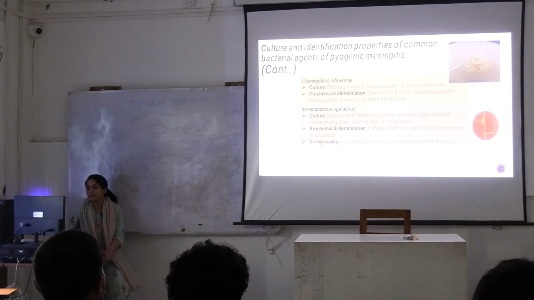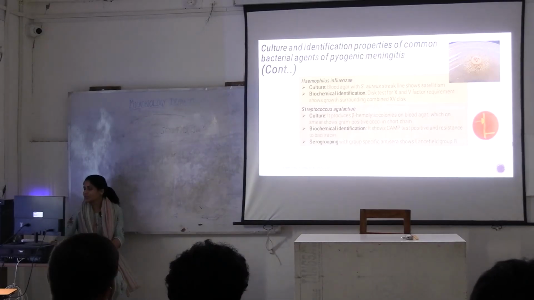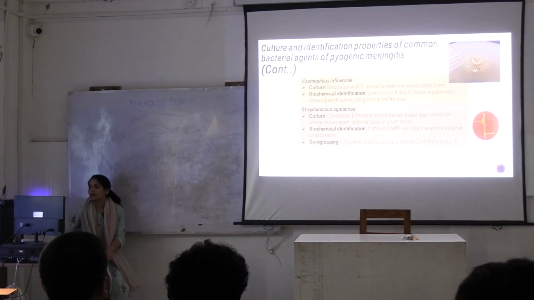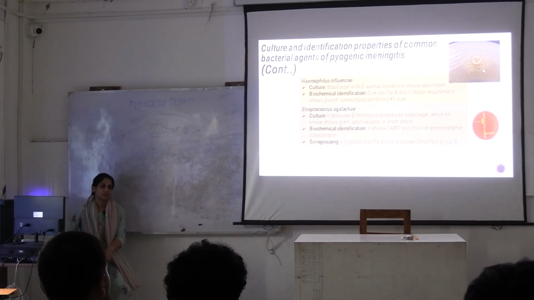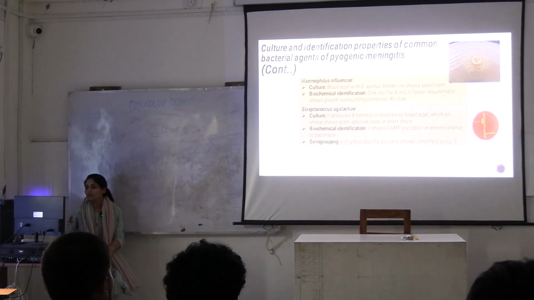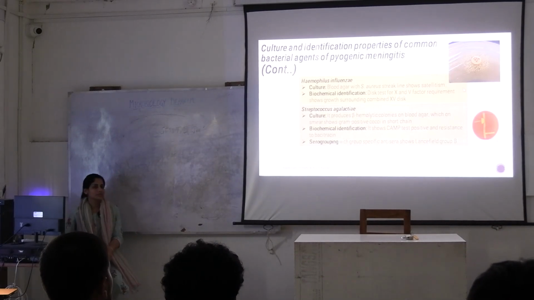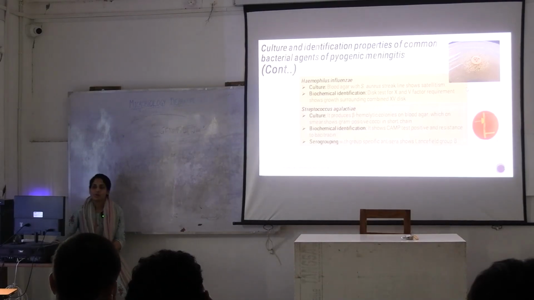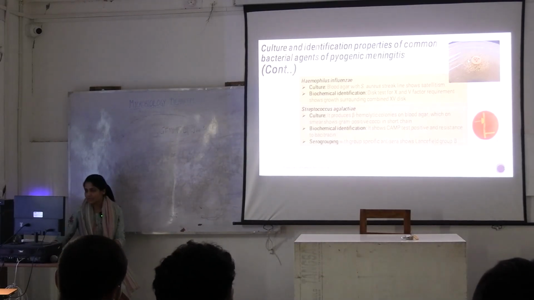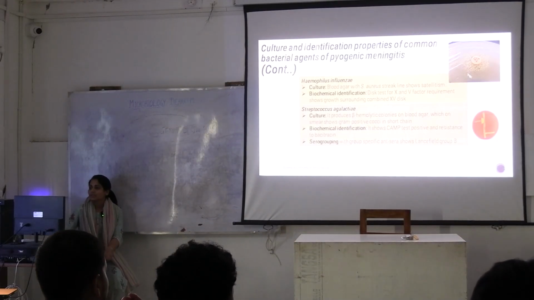Then Haemophilus influenzae. For Haemophilus influenzae, you have to provide certain nutrients. This bacterium has a nutrient requirement, which is factor 10 and 5. There is a thing that you have to know.